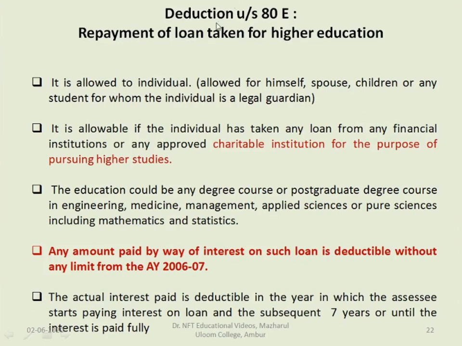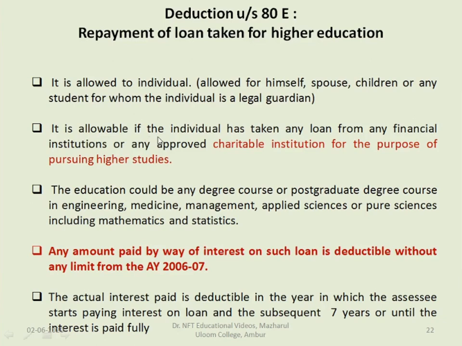Now let us see deduction under section 80E. Section 80E deals with repayment of loan taken for higher education. It is allowed to an individual for himself, spouse, children, or any student for whom the individual is a legal guardian.